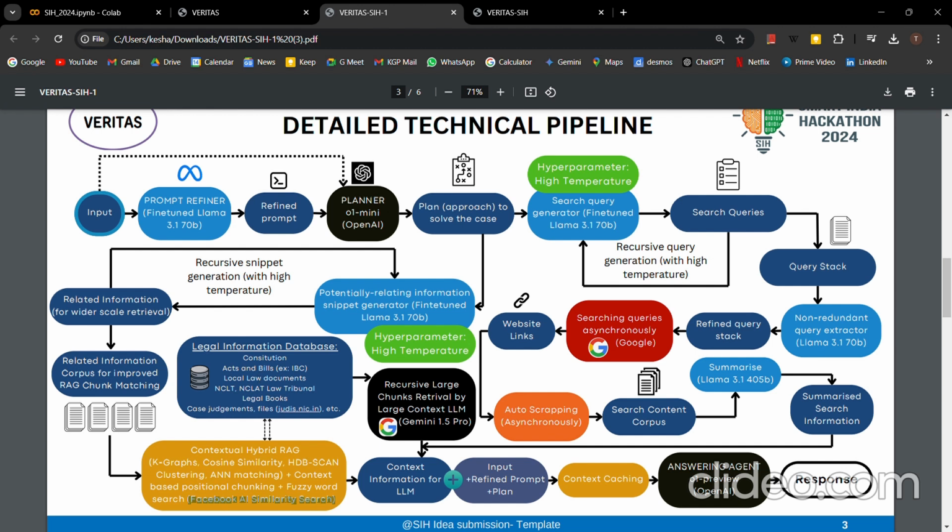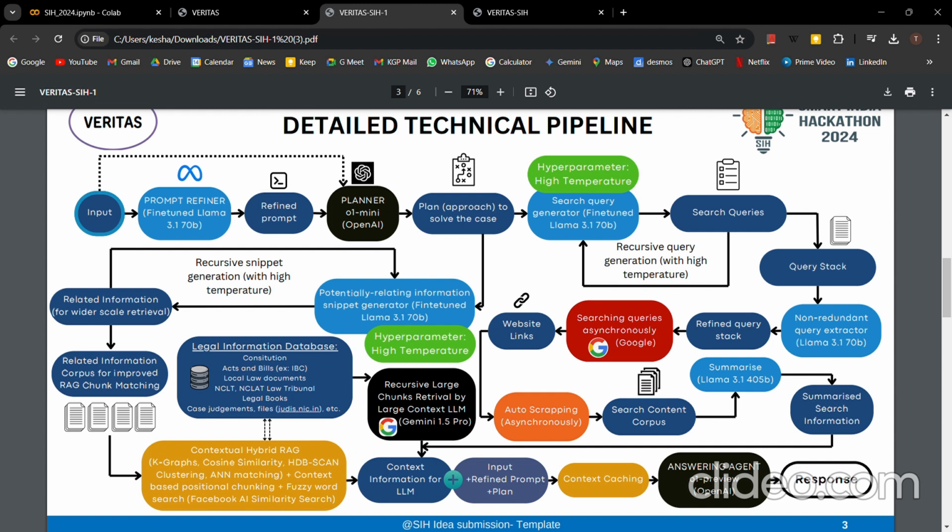And we are also using recursive large chunks retrieval by large context LLM. So this is basically dividing the legal information database into large chunks, and passing it recursively to a large context window LLM, and retrieving it from there. So we are not only using the traditional non-LLM based method for retrieval, we are also using an LLM based retrieval method to account for disparities in both. LLM based methods have some disparities of their own, and non-LLM based methods have some disparities of their own. So combining both their outputs will give us a better total output than using only one of them.